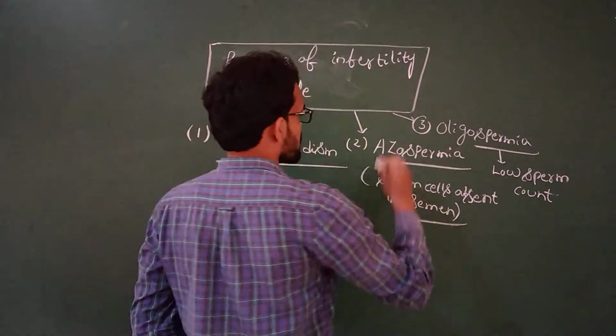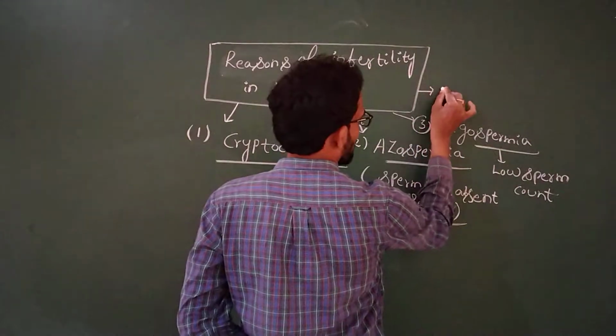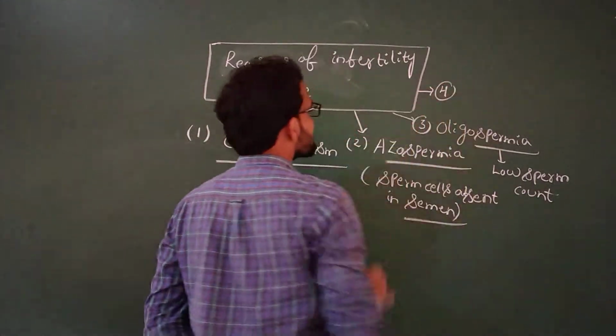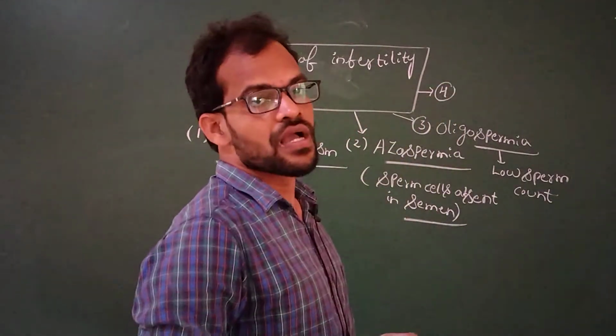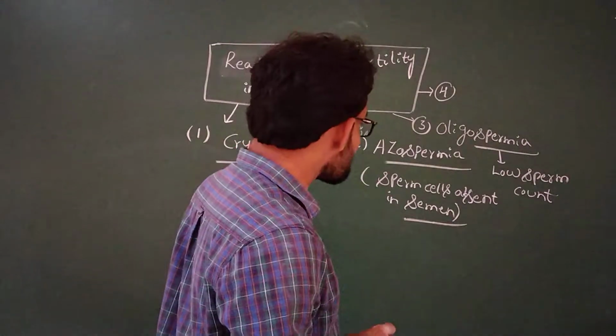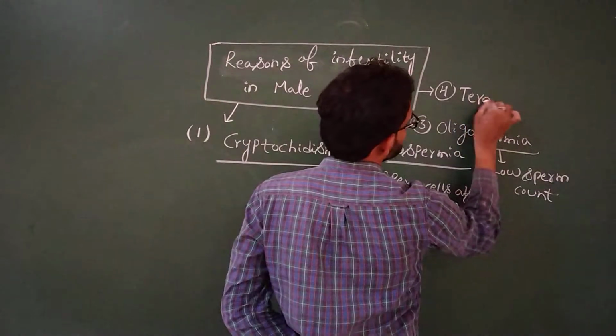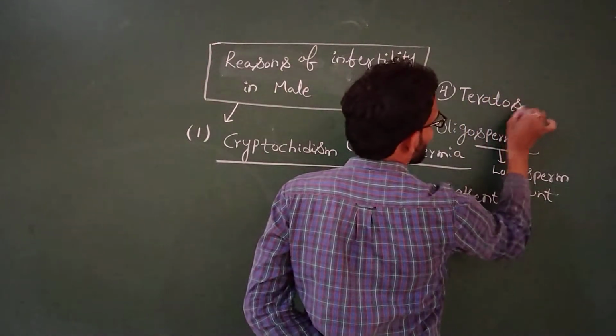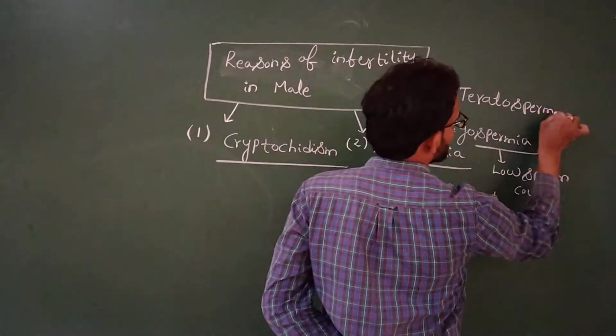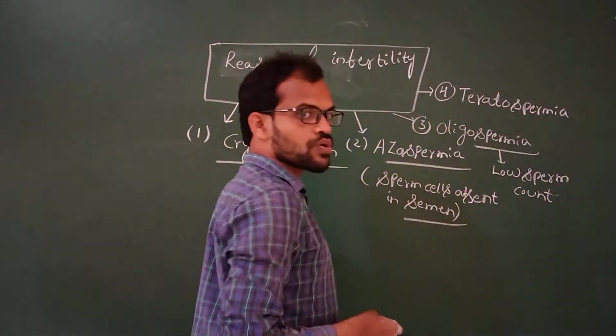Now the fourth reason for infertility in males is teratospermia.